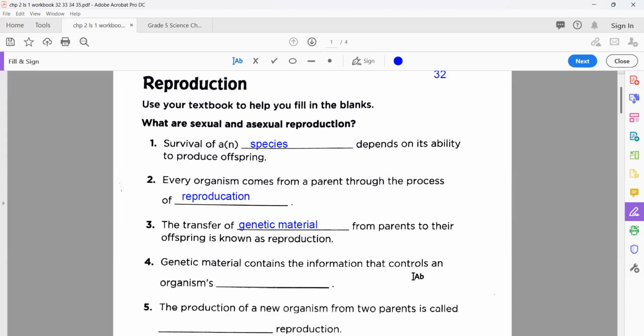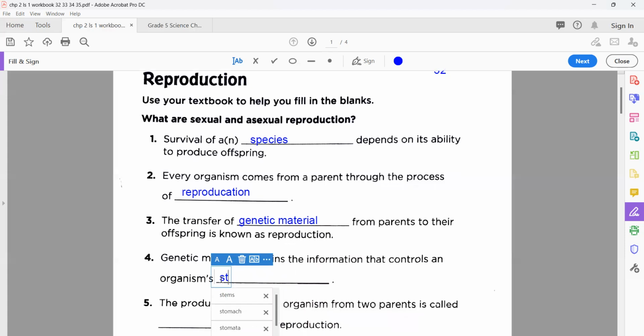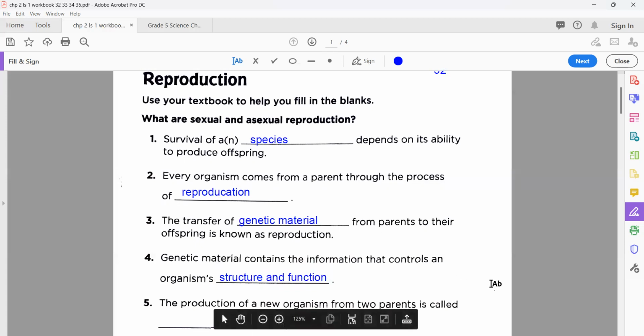So information that controls an organism's what? It's telling you how the organism is, so the best option here is structure and function. So that's the accurate answer for statement number 4.